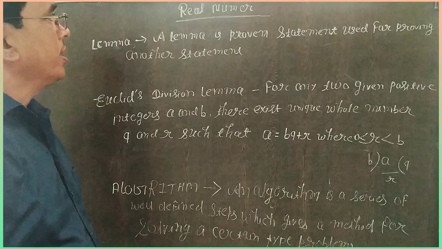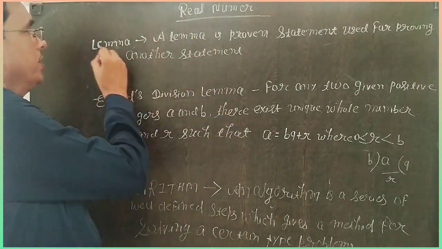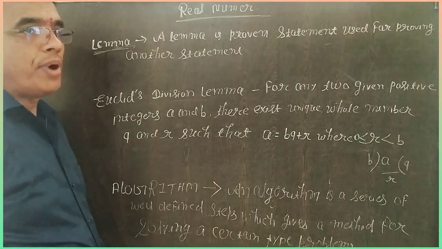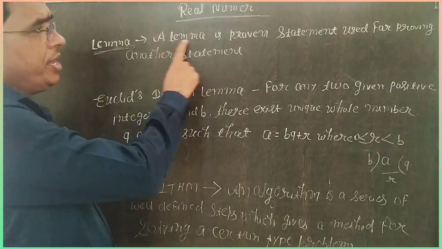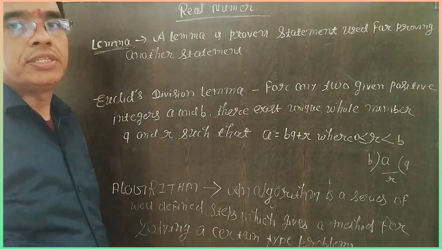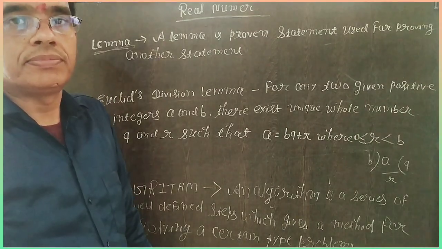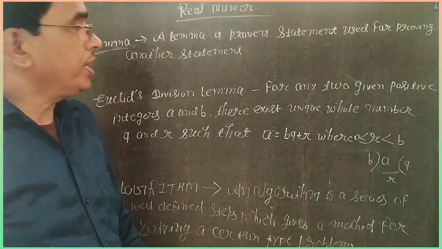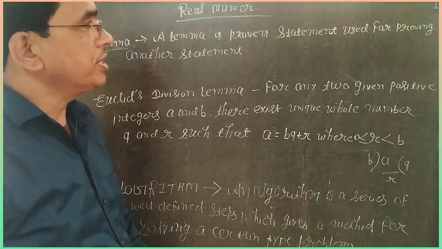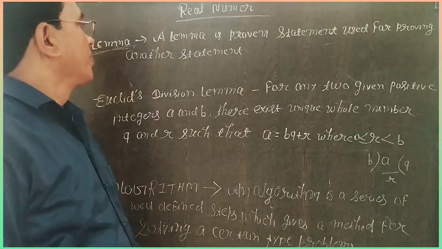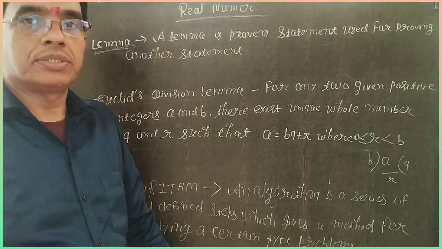Now see here. Real numbers, lemma. What is a lemma? A lemma is a proven statement used for proving another statement.